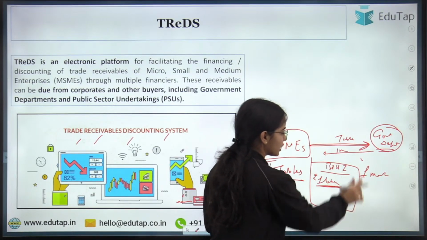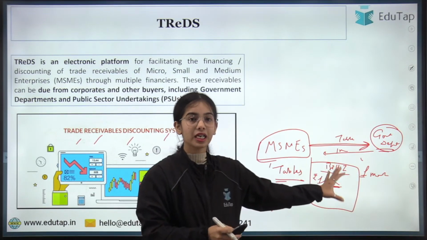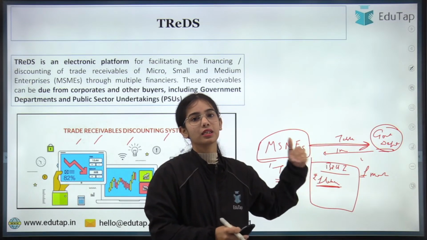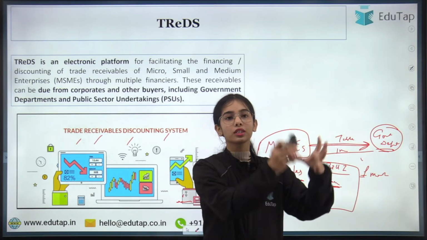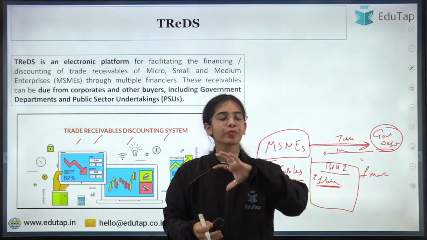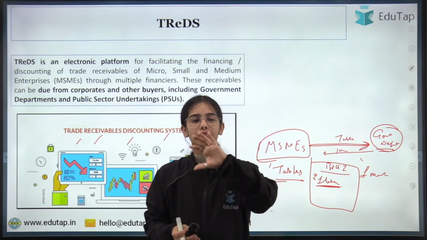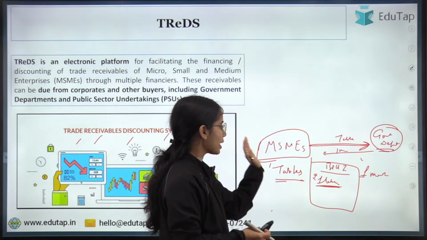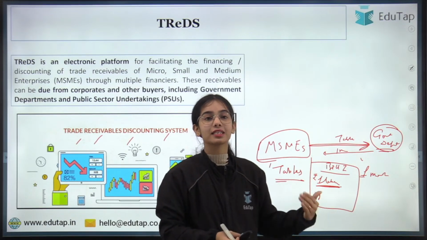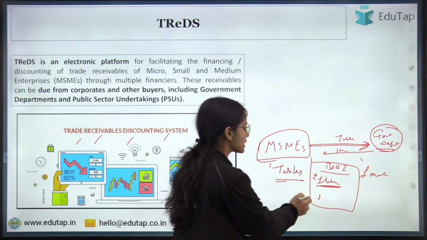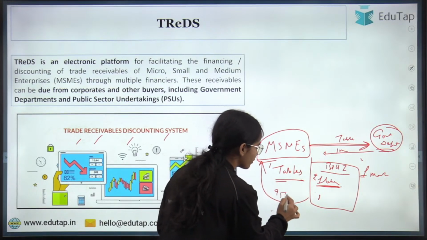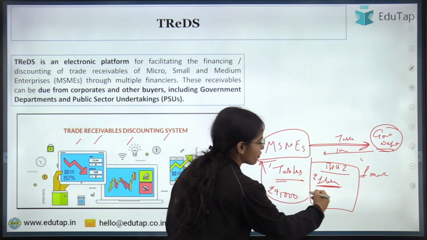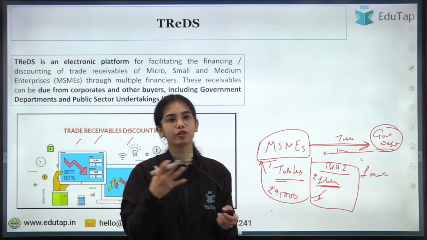Now this bill invoice that has been generated can be sold to a third party, that is any NBFC factor, or let's say to the bank. The MSME is selling this bill invoice at a discounted rate, saying that at least give me 95,000 and take this bill of 1 lakh rupees. So this is the kind of process, okay.